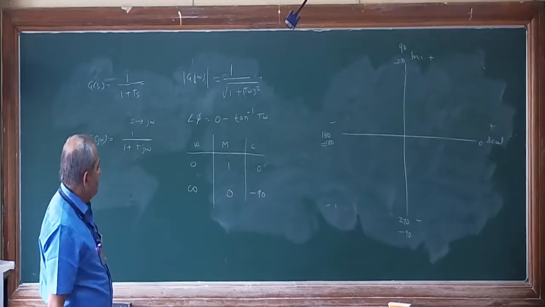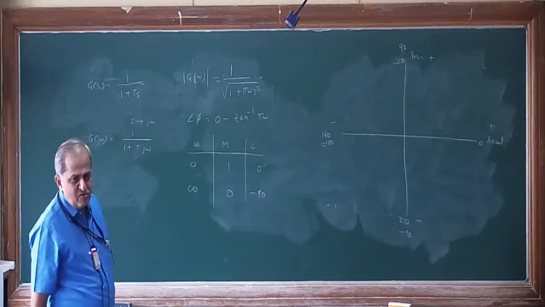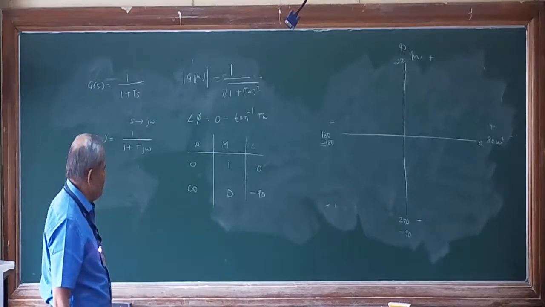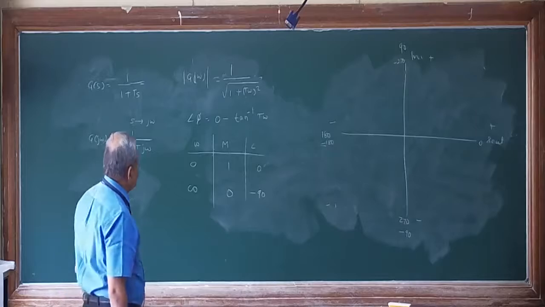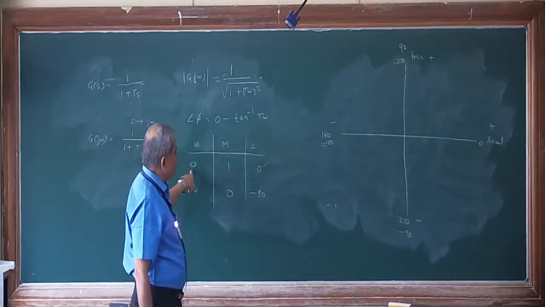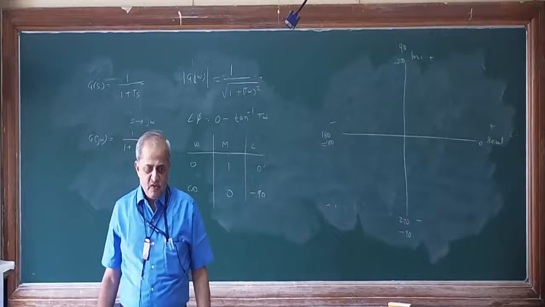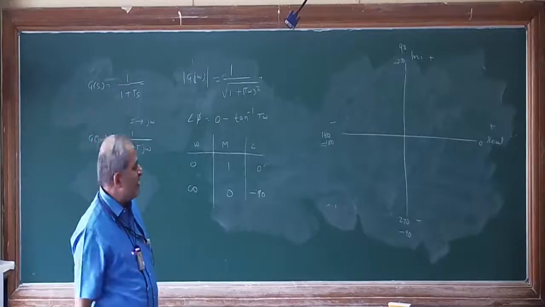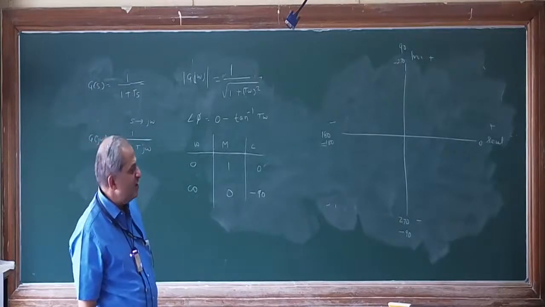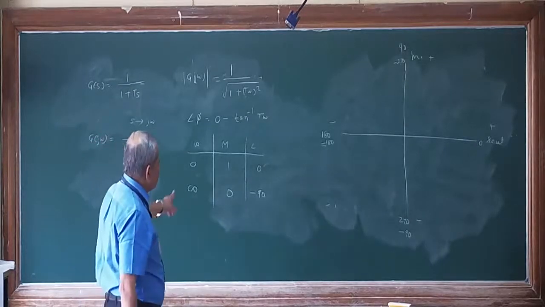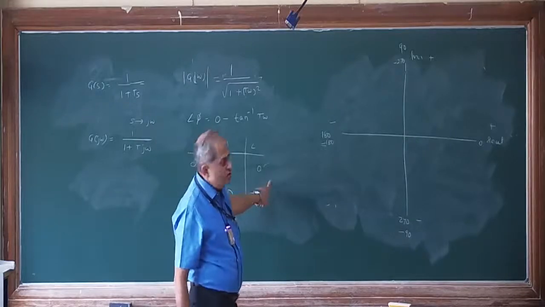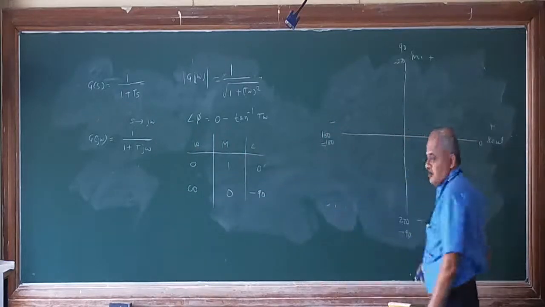Now, if you want to plot the polar plot of this particular problem, first, when omega is equal to 0, angle is 0. First identify the angle: the line on which the magnitude has to be plotted has to be identified. So the first line is the 0 line, this one only.